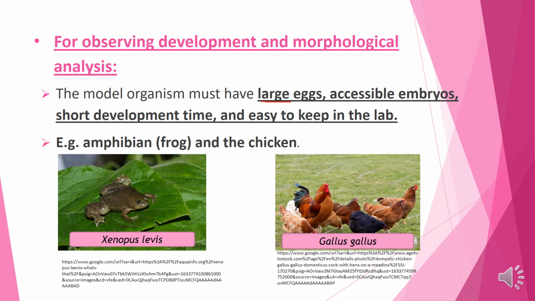If it has a short development time, then within a short period of time we can observe a large number of embryos, or we can observe different kinds of principles in the same organism. Also it must be easy to keep in the lab for studying the morphological analysis of the organism. The best examples of organisms for studying development and morphology include amphibians, that is frog, and the chicken.